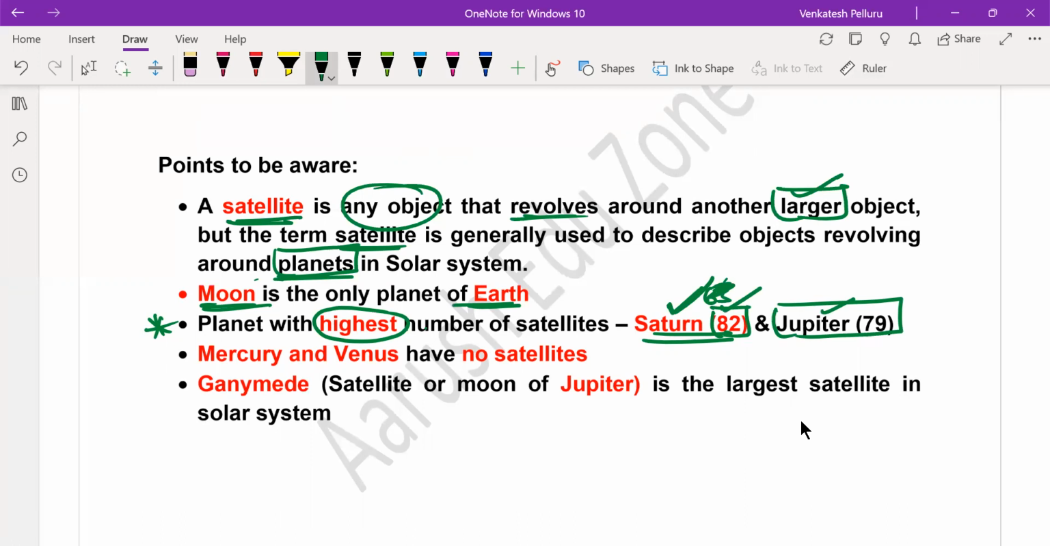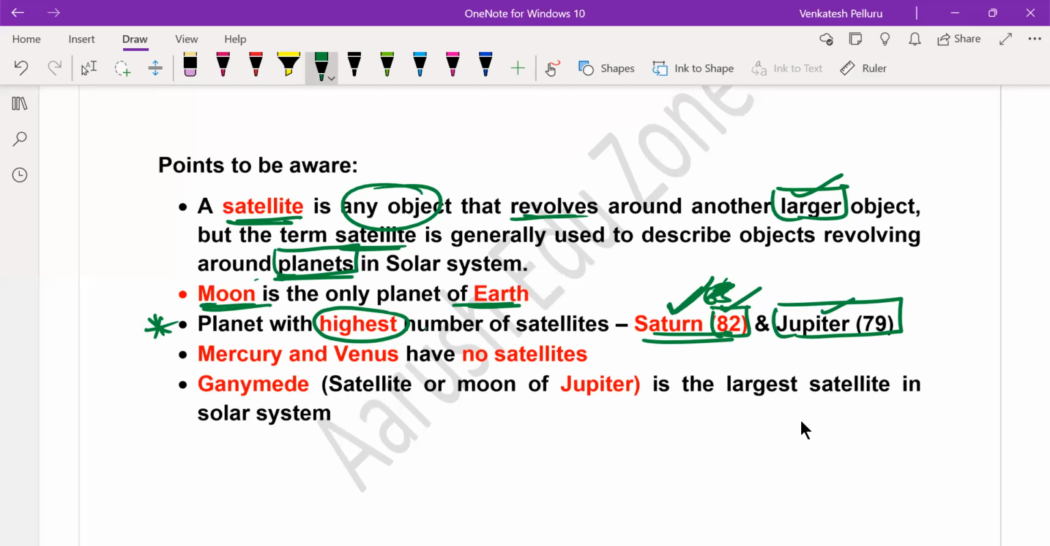Again, Jupiter, the scientists may discover 3 or 4 more satellites for Jupiter. Then it becomes the planet with the highest number of satellites. So you should update and be aware of the discoveries made by the scientists. For the time being, the planet with the highest number of satellites is Saturn, followed by Jupiter.